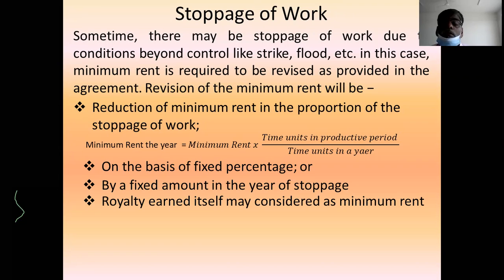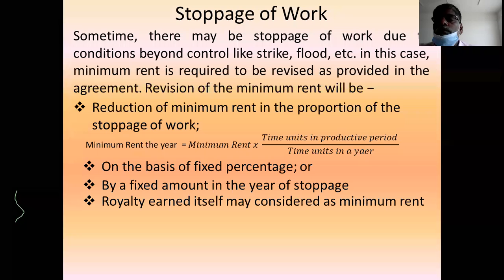These are the 4 points to be considered for the revision of minimum rent in the period of stoppage.